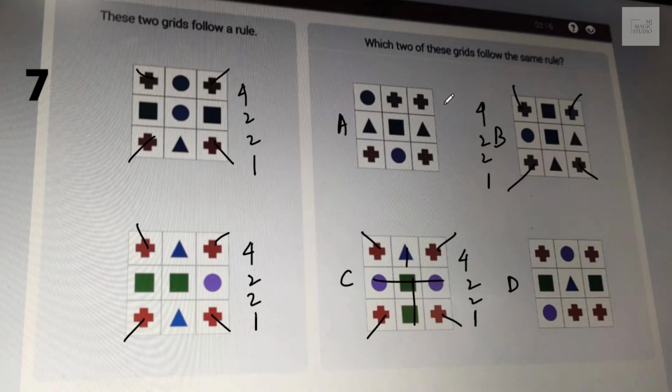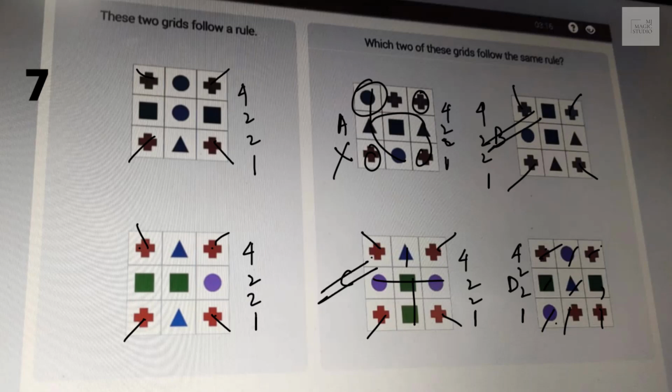Here we have 4, here we have 2, here we have 2, here we have 1, but here it is not matching with the corner points, so discard it. Here we have 4, 2, 2, 1, but these 4 corner points are not matching. So all the figures give us 4, 2, 2, 1. Then we can see that the corner point matches. Go with B and C and you are on the next screen.